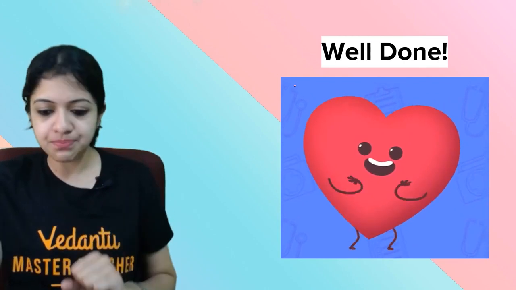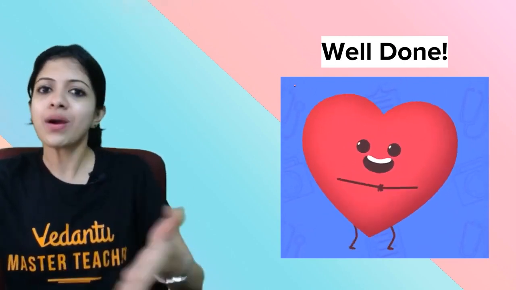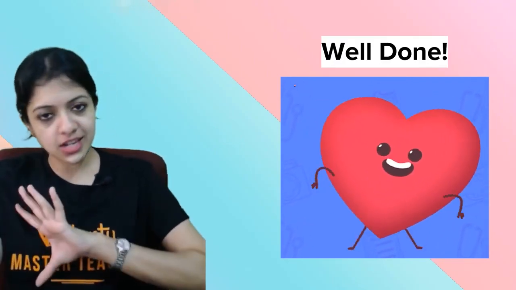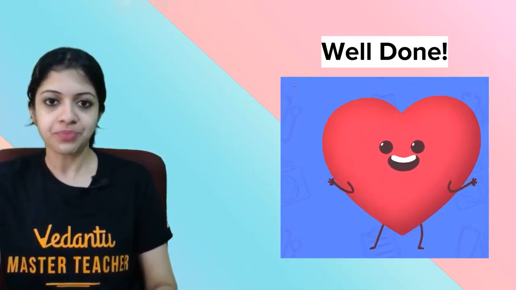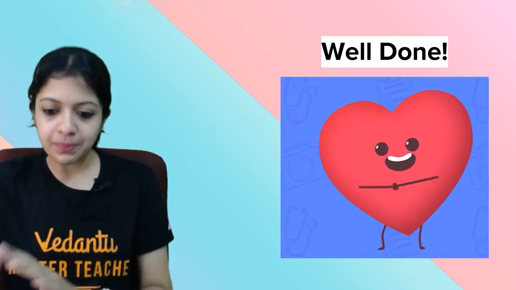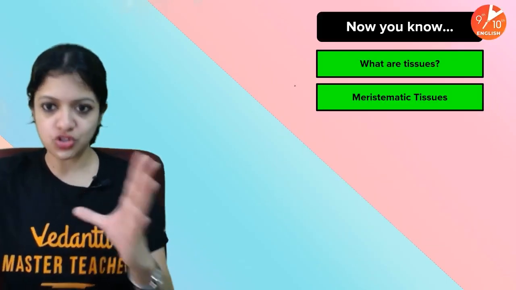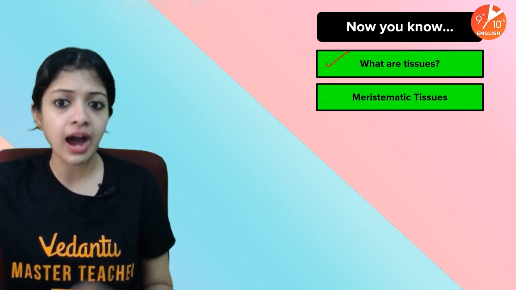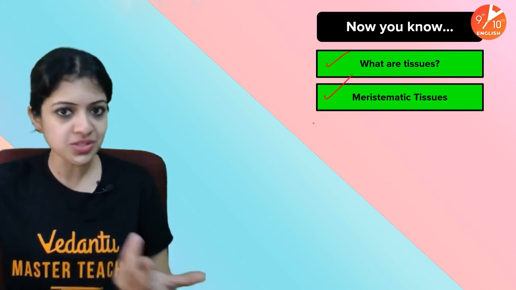This was very, very simple. I understand. This is why we are going one step at a time. Today and the upcoming session is going to be exclusively dedicated to plant tissues. And in the next 2 sessions we'll be learning animal tissues in more detail. So today you have learned about what tissues in general are, and what meristematic tissues are.